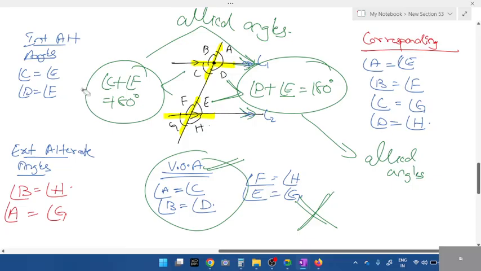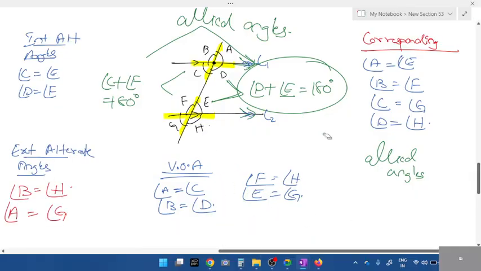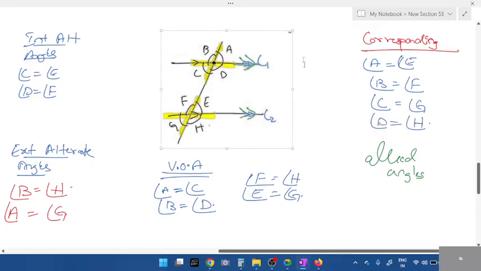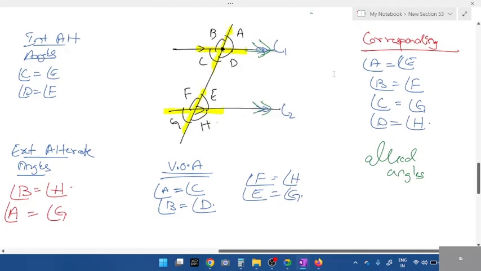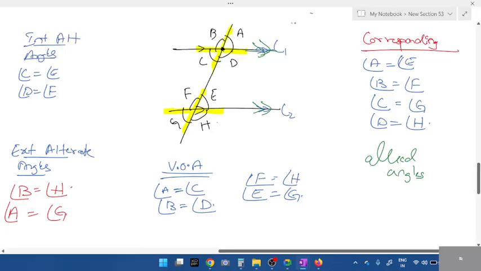Okay, now according to property, I've taught you all the properties here, exterior, interior, and all these things. Now look here. We'll start from angle A, students.